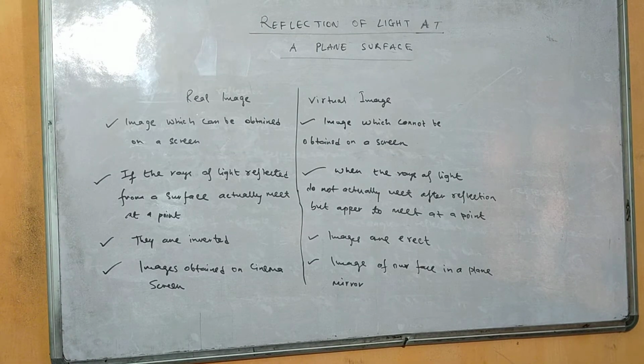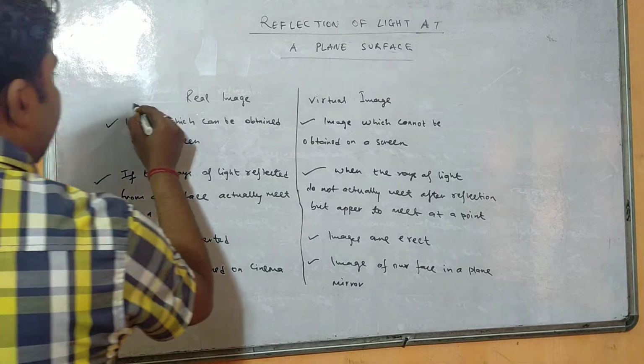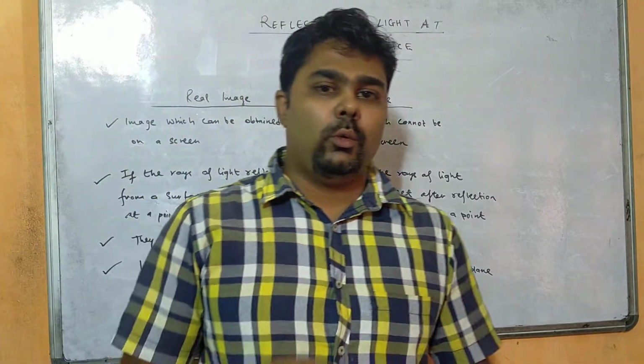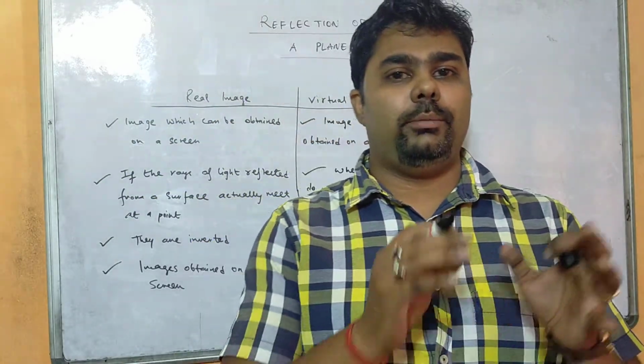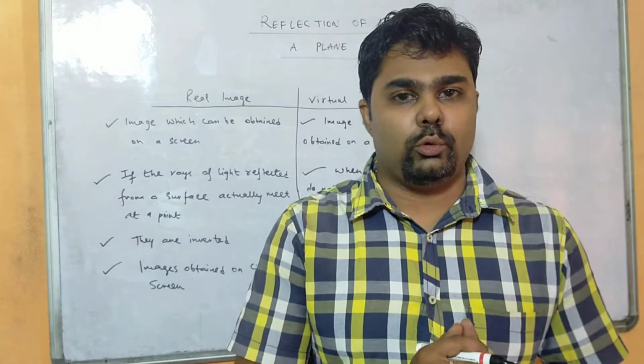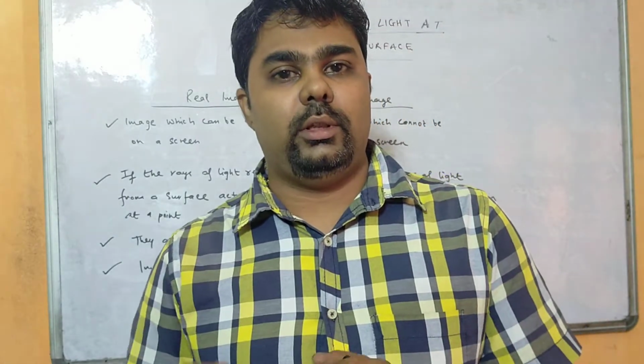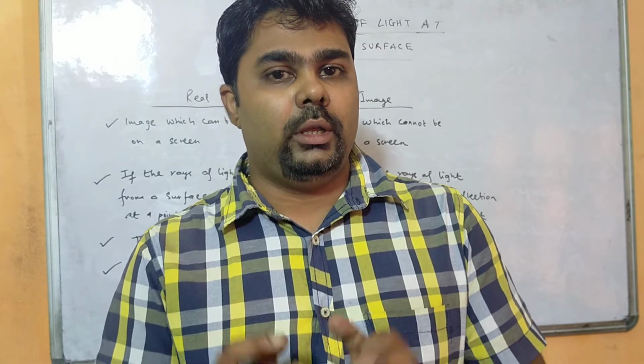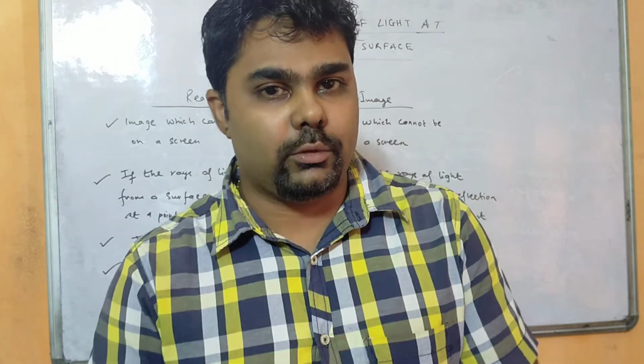Next we have types of images. Now images can be real image and virtual image. But how are these images formed? Whenever rays of light coming from a particular point or source, after reflection they meet at a particular point or they appear to meet at a particular point, then we say that an image is formed.